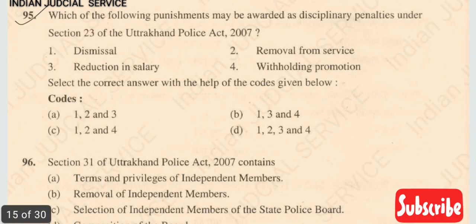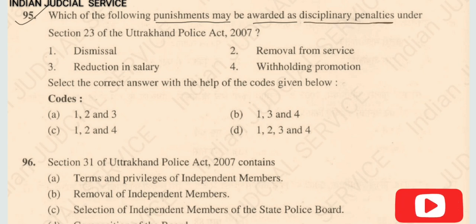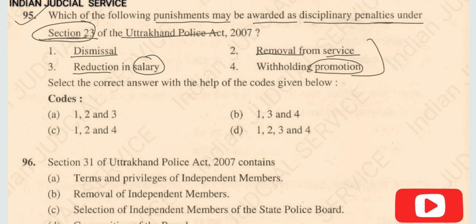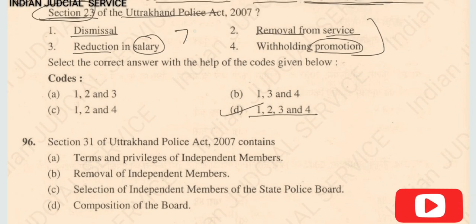Now question number 95. Which of the following punishment may be awarded as disciplinary penalties under section 23 of Uttarakhand Police Act? So first one dismissal, second one here removal from service, third one reduction in salary, and fourth here withholding promotion. So all these penalties provided in section 23. So these are the disciplinary penalties. So answer here option D, 1, 2, 3, 4. And so there are 7 type of penalty available in section 23.